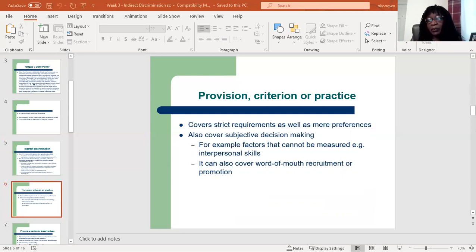For example, you may come across some job adverts that will have a section they call essential criteria. In that section, they say the things that an applicant must have before they will be considered for the job.